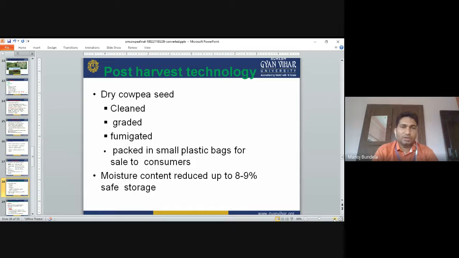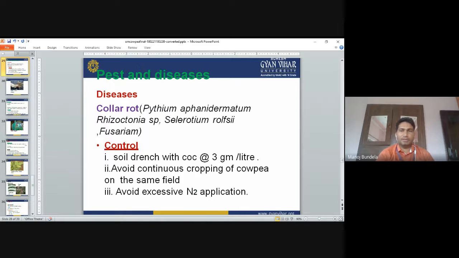Post-harvest technology: The dry cowpea seeds are cleaned, graded, fumigated, and packed in small plastic bags to sell to the consumer. The moisture content is reduced to 8 to 9% for safe storage. So for storage of cowpea, the moisture content should be 8 to 9%. It should not be less than that.